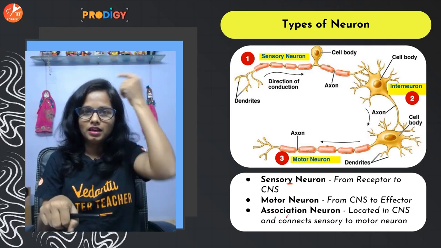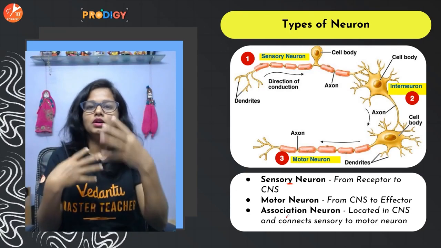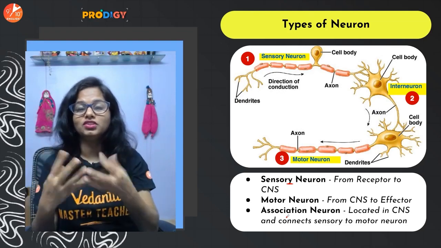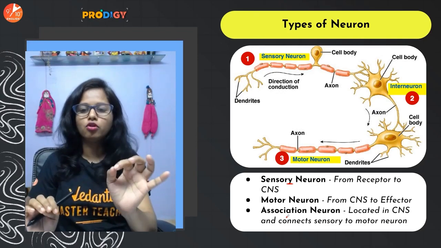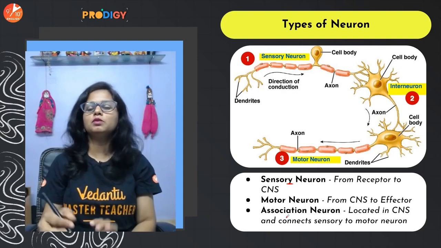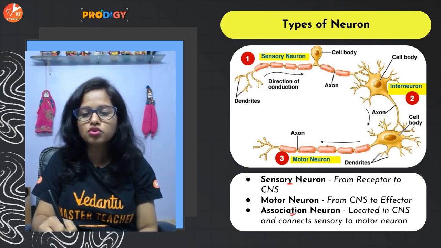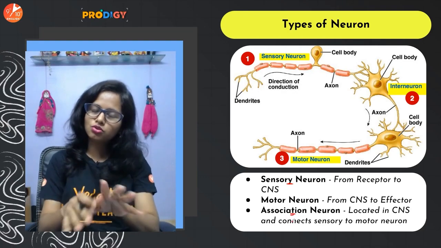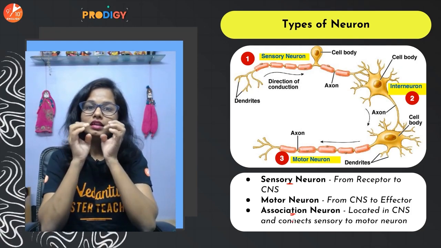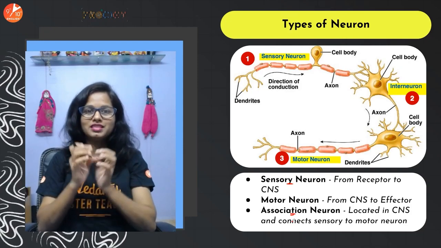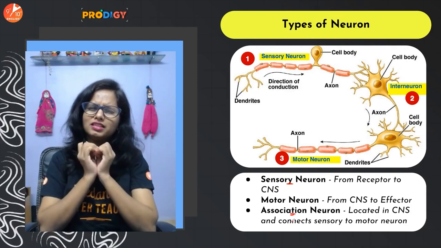Now, in the brain, the message will be processed. That processing of the information is being done by the association neurons. Association neurons are also called intermediate neurons, interneurons, also known as relay neurons.